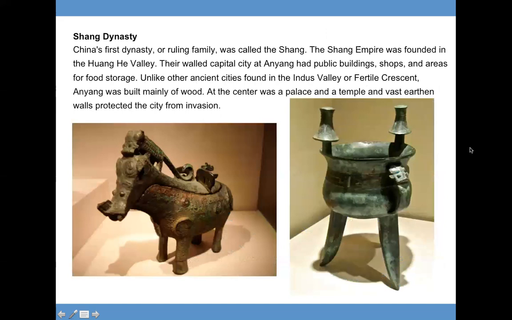Shang dynasty. China's first dynasty, or ruling family, was called the Shang. The Shang Empire was founded in the Huanghe Valley. Their walled capital city at Anyang had public buildings, shops, and areas for food storage. Unlike other ancient cities found in the Indus Valley or Fertile Crescent, Anyang was built mainly of wood. At the center was a palace and a temple, and vast earthen walls protected the city from invasion.